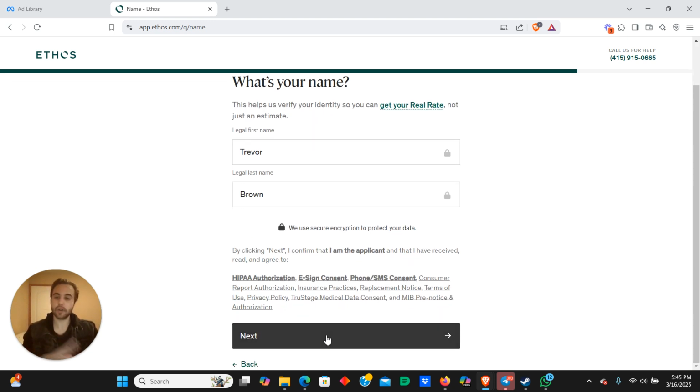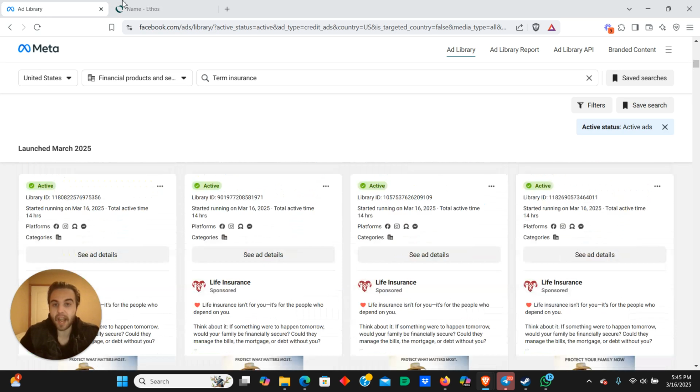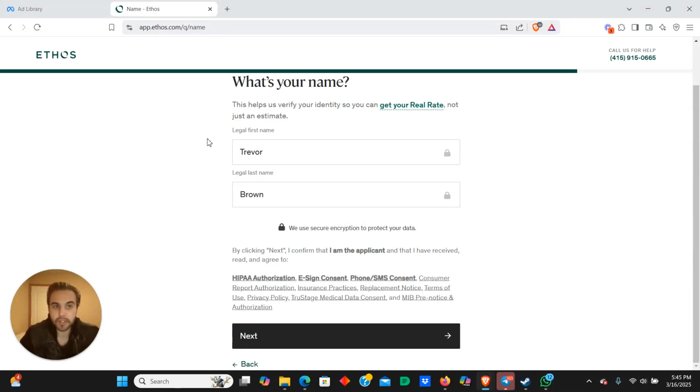Obviously, an insurance carrier knows how to sell insurance, right? And since they know how to sell insurance, I know that on this ad library, let's say I was selling term, I can just make a landing page similar to this. I probably wouldn't have the helpline up at the top while I'm trying to bring people here.